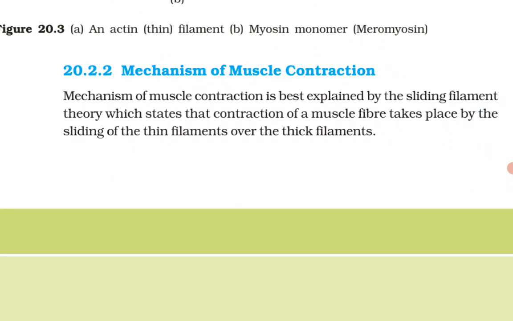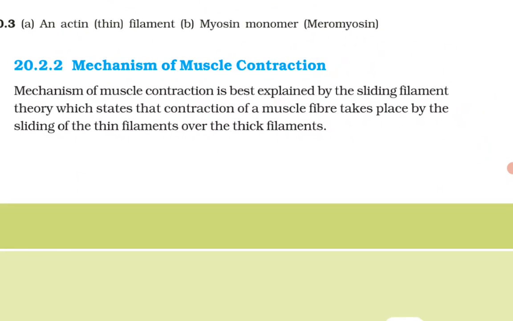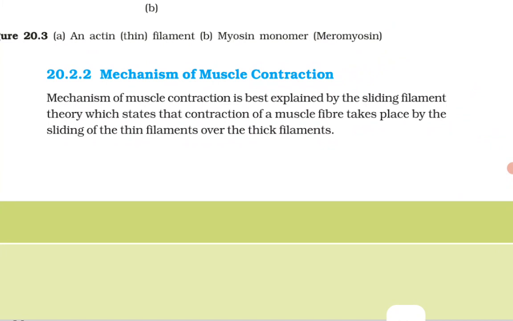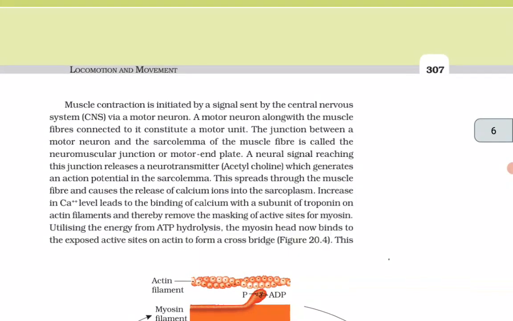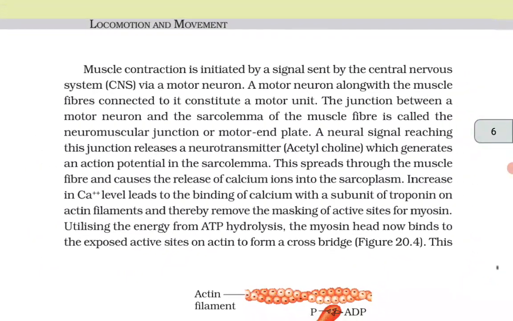Mechanism of muscle contraction. The mechanism of muscle contraction is best explained by the sliding filament theory, which states that contraction of a muscle fiber takes place by the sliding of the thin filaments over the thick filaments. Muscle contraction is initiated by a signal sent by the central nervous system via a motor neuron. A motor neuron along with the muscle fibers connected to it constitute a motor unit.